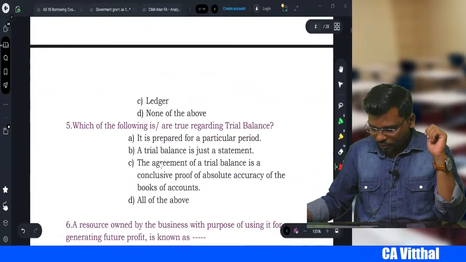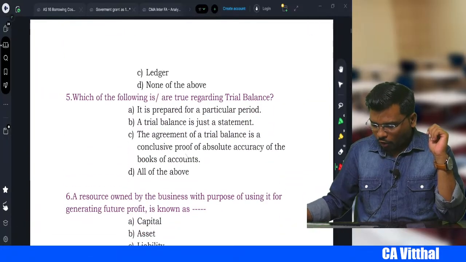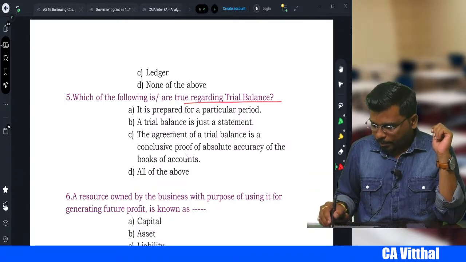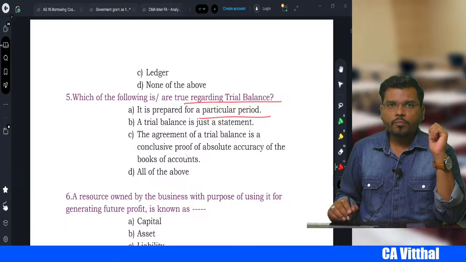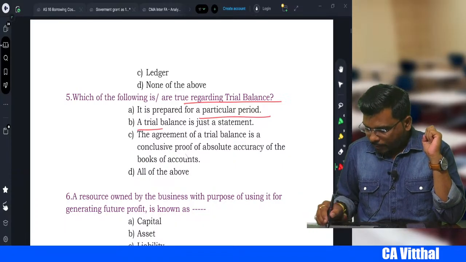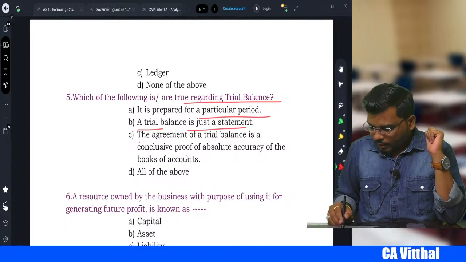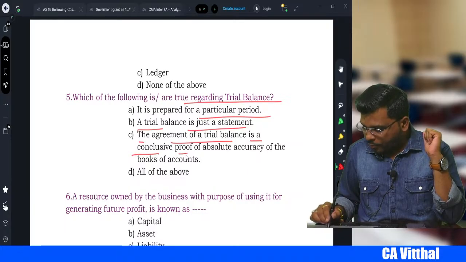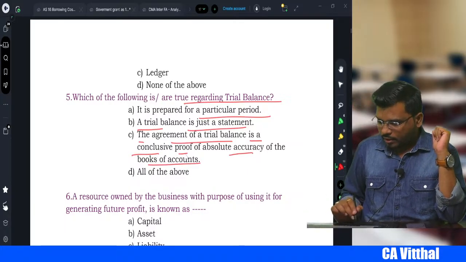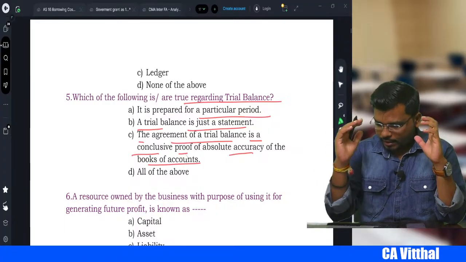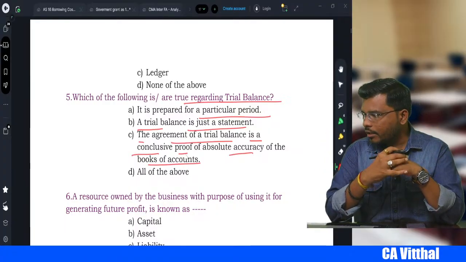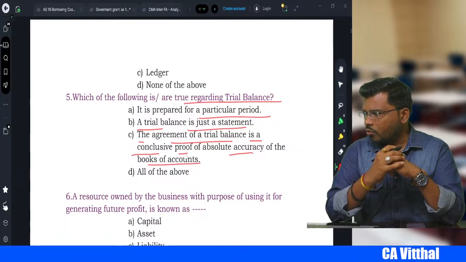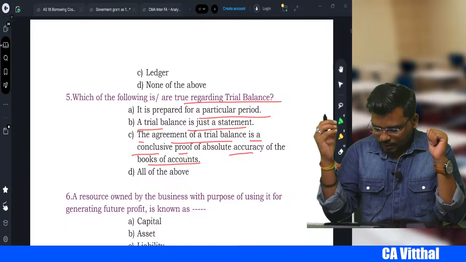So next, my dear students, which of the following is true regarding the trial balance? It is prepared for a particular date, particular period. A trial balance is just a statement. The agreement of a trial balance is a conclusive proof of absolute accuracy of the books of accounts. Now, which one is the correct answer, my dear students? Can anyone tell me the correct answer? Online students, please tell me what is the correct answer here, right?